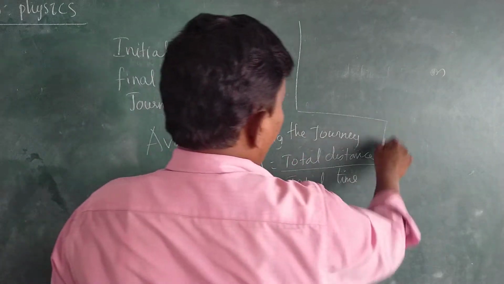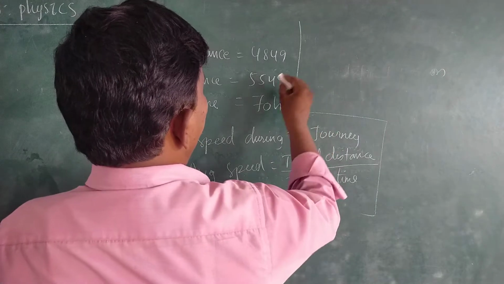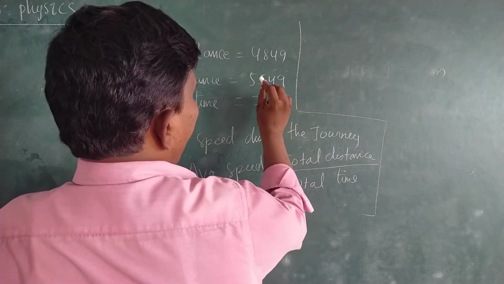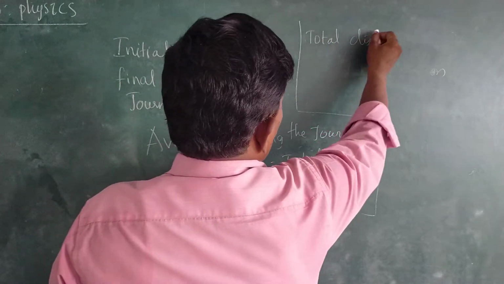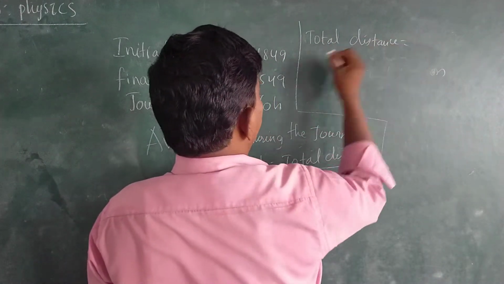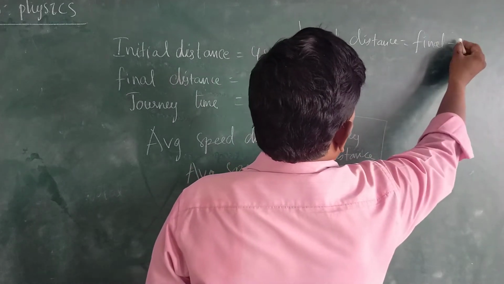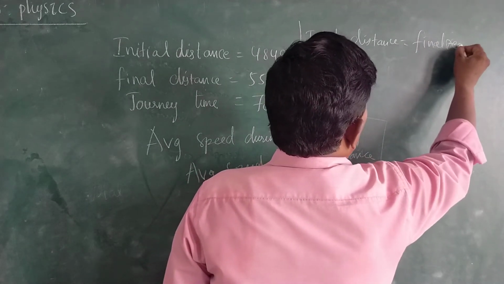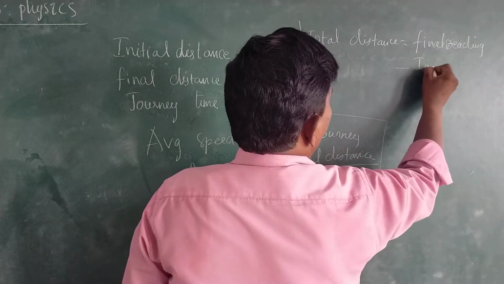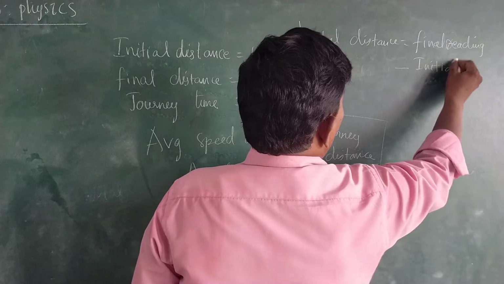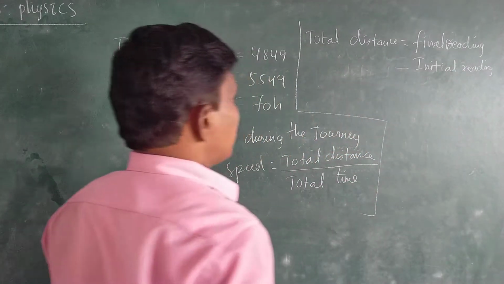Okay. Now we can see this average speed reading. Total distance, we don't know the total distance. Therefore, what should we do to find the total distance? Total distance is equal to final reading minus initial reading. Initial means starting. Final means the last.